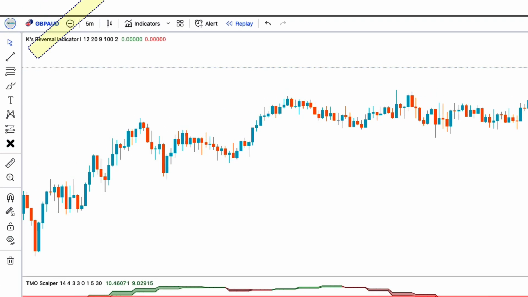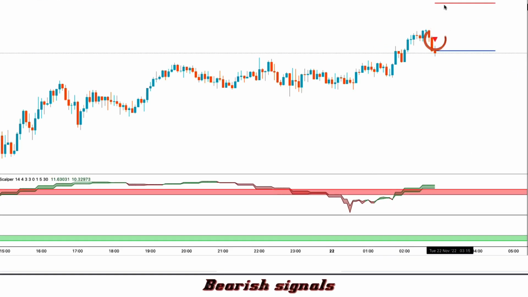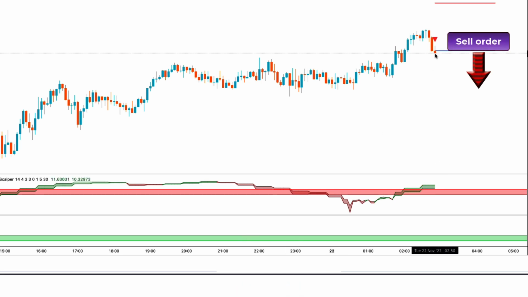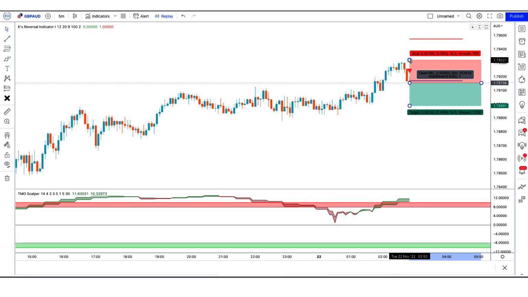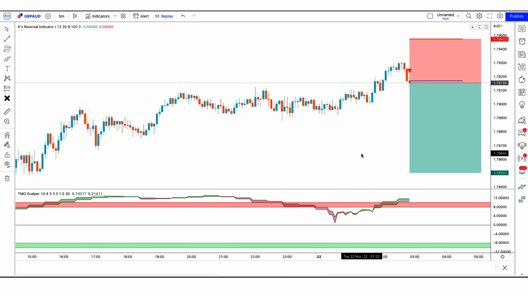First of all, we open the 5 minutes chart of GBP AUD. Here the K's reversal indicator has given us confirmed bearish signals. The market has made two bearish candles to give confirmation. The TMO scalper indicator's TMO3 main line is overbought. So all our conditions are being fulfilled, so we are placing an order to sell. Our stop loss will be placed at the K's reversal indicator's higher line, and the risk to reward ratio will be 1 to 2. Let's see what happens to our trade.